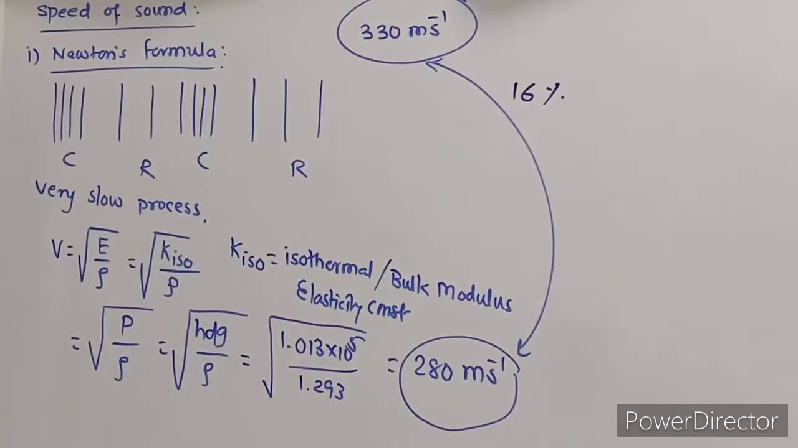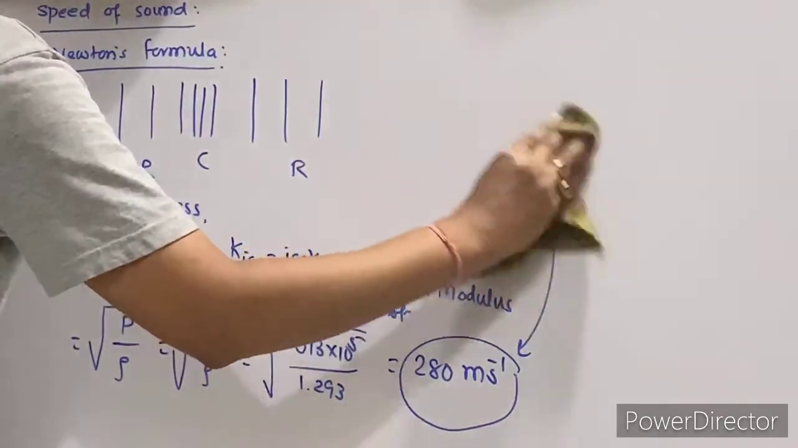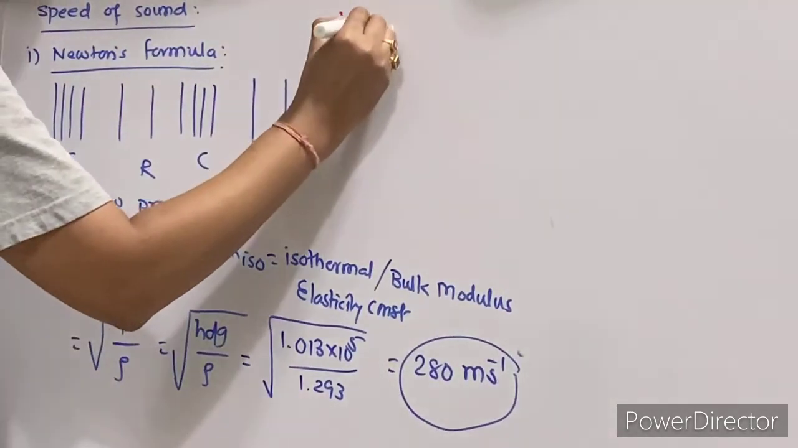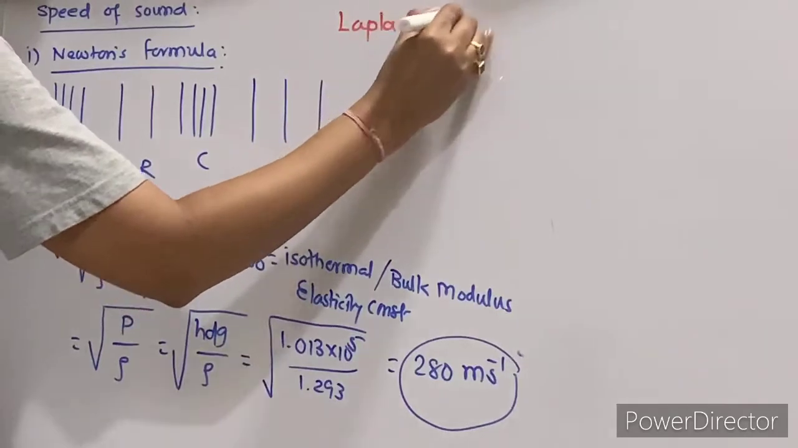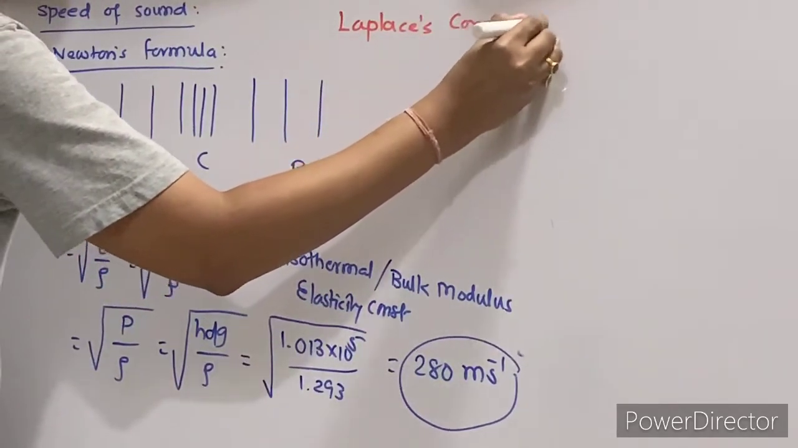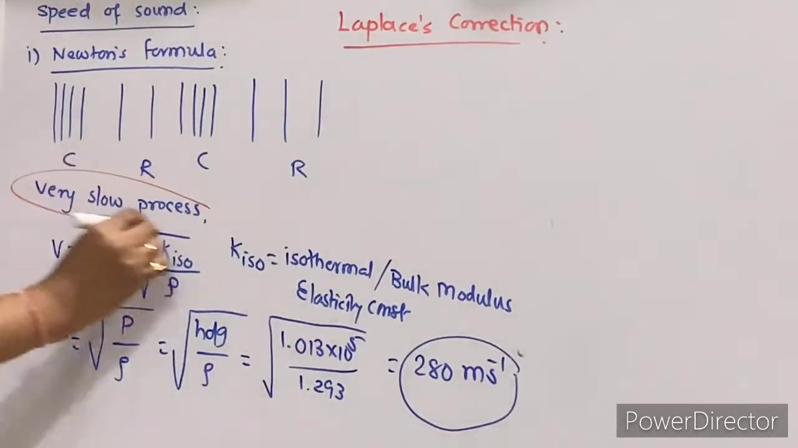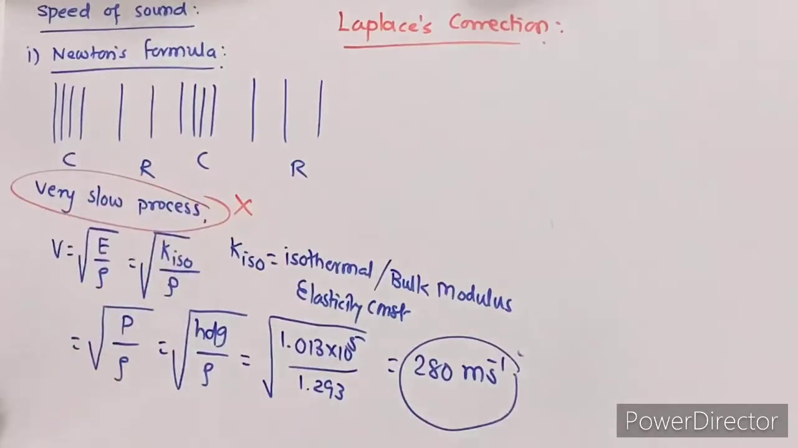Right? Okay. Now, the correction given to this theory is given by the scientist Laplace. It is called the Laplace correction. In the Laplace correction, he said that the assumption that compression and rarefaction is a very slow process is wrong. This is a very fast process and there is no time gap between compression and rarefaction.